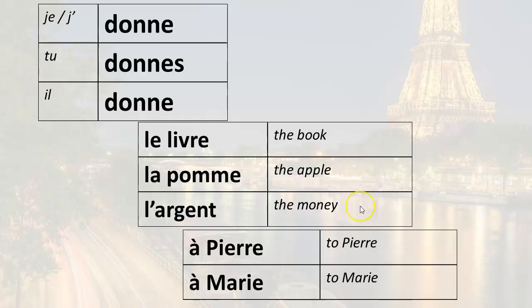He gives the money, il donne l'argent. He gives the money to Pierre, il donne l'argent à Pierre. He gives the money to Marie, il donne l'argent à Marie.